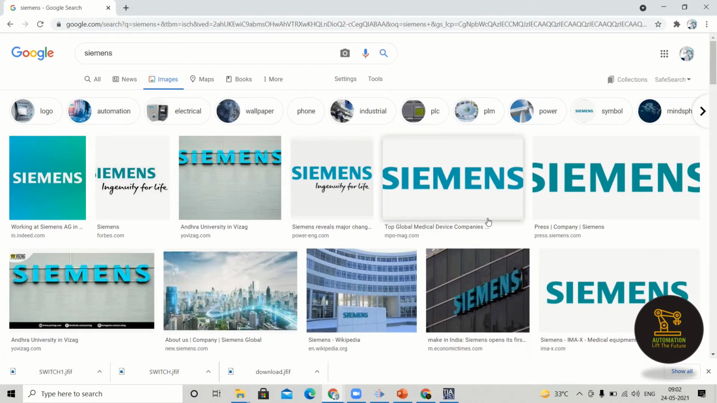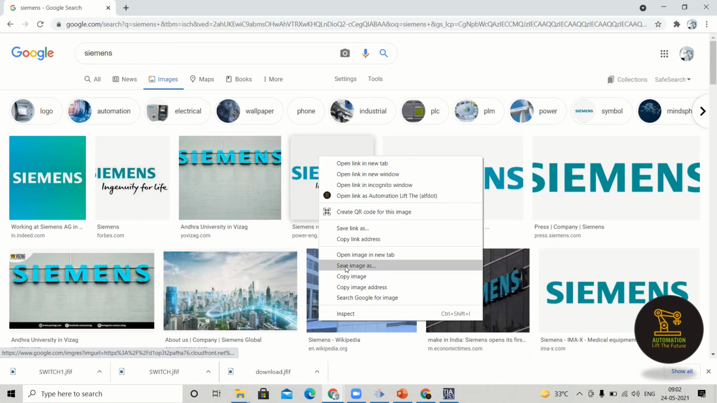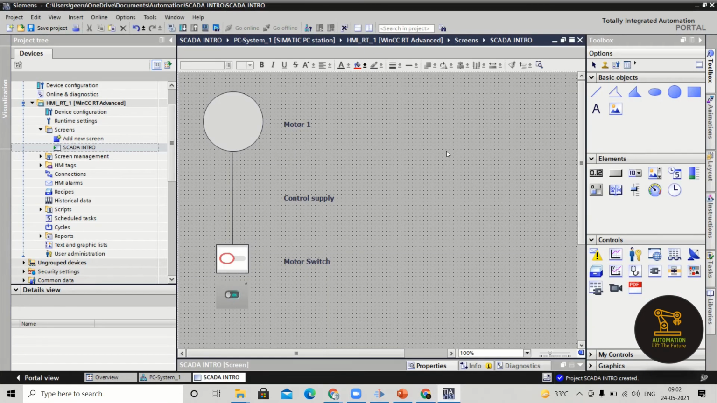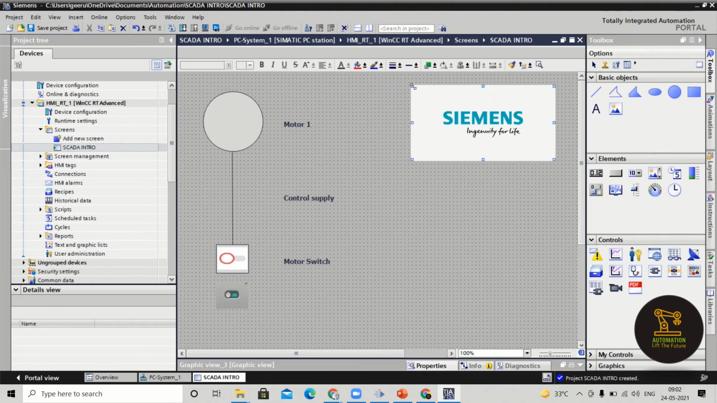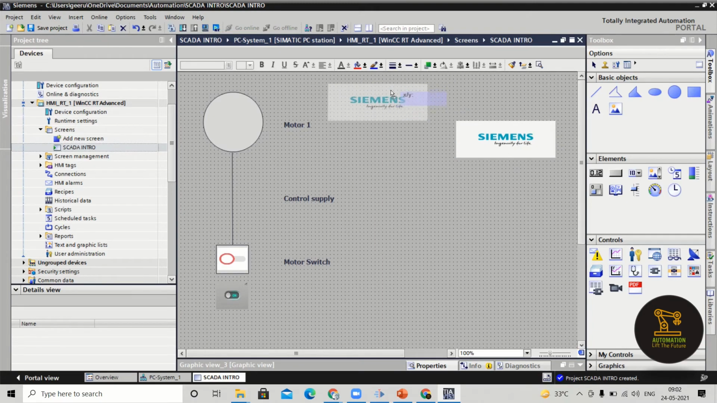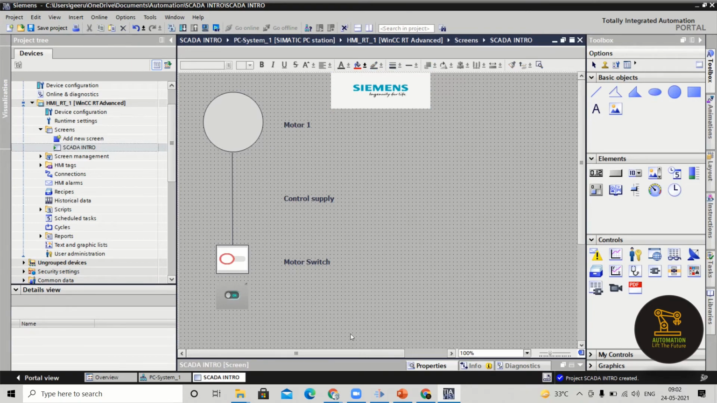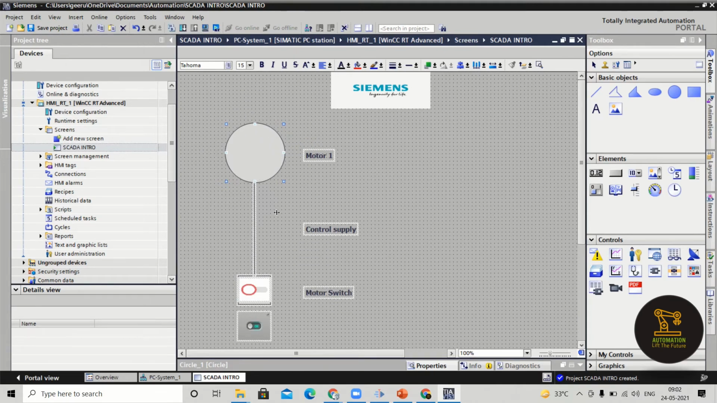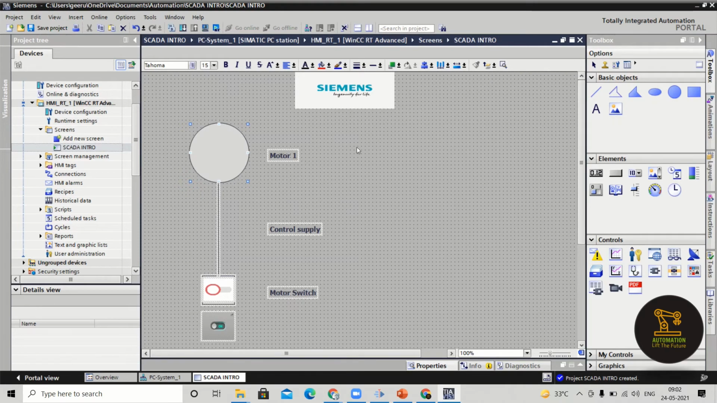Just go for copy image, open your portal, and paste it. You can keep this one on the top of your screen. Right? So these are the basic important things in SCADA. Why? Because with basic objects only, you can make your screen very beautiful, I mean with very good visualization.